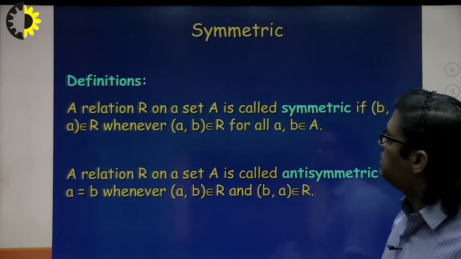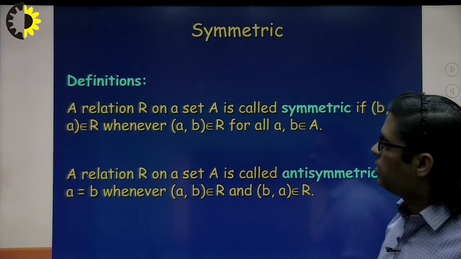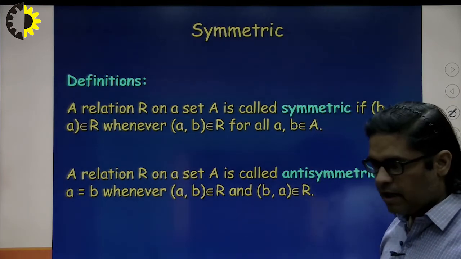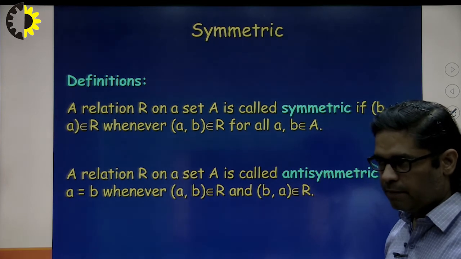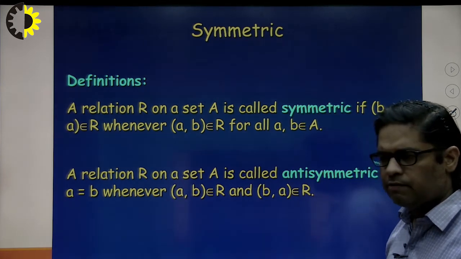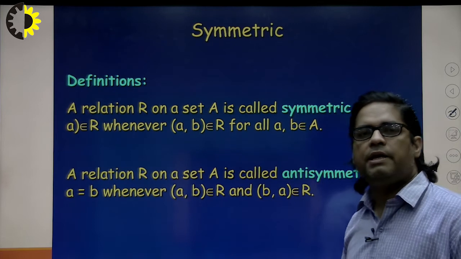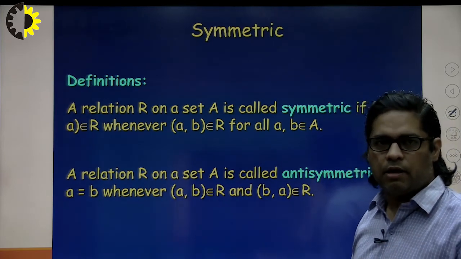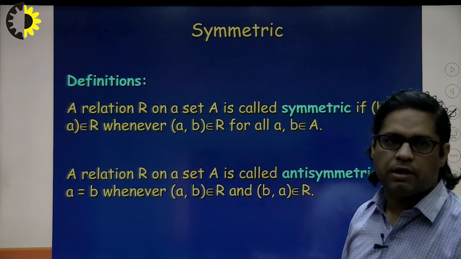Next, symmetricity. A relationship, shown as ordered pairs or in the graph, is said to be symmetric if A comma B is in the relation, then B comma A should also be in the relationship.